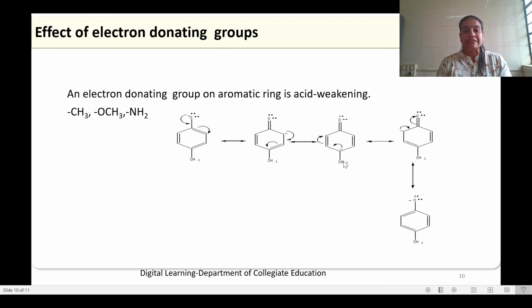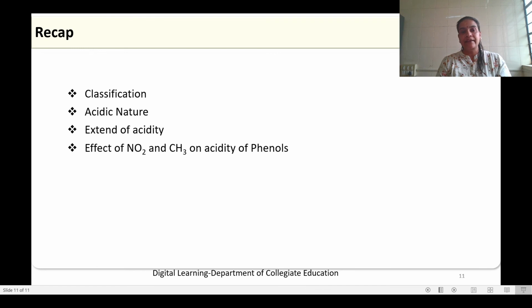So they will further increase the negative charge instead of stabilizing. So groups with an electron donating inductive effect will destabilize the phenoxide ion, or they will be acid weakening. They will decrease the acidity of phenol. So electron withdrawing groups will increase the acidity and electron donating groups will decrease the acidity.